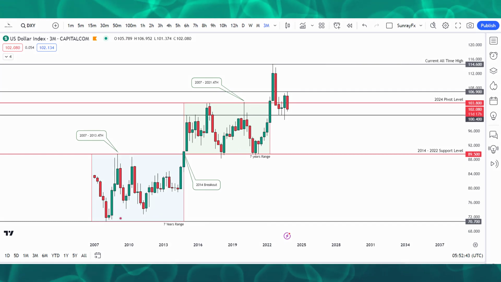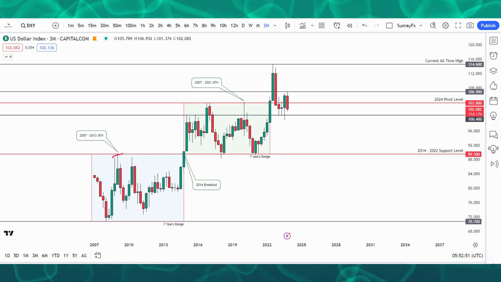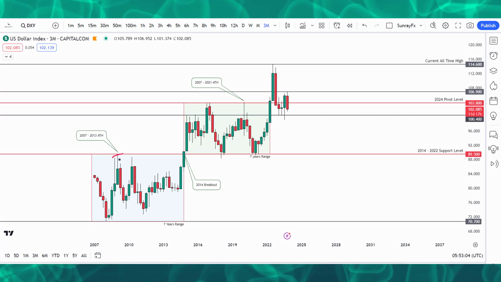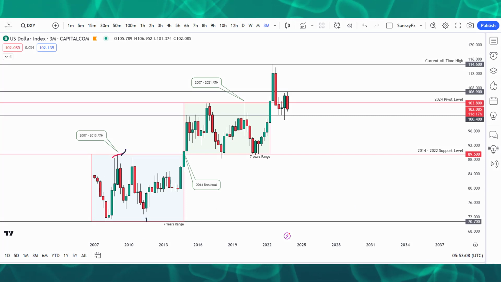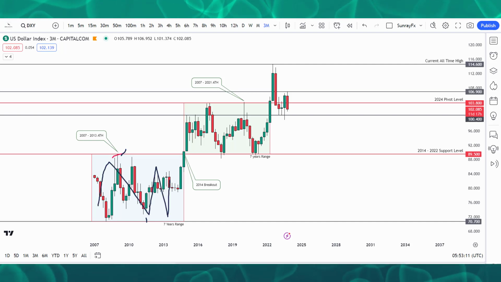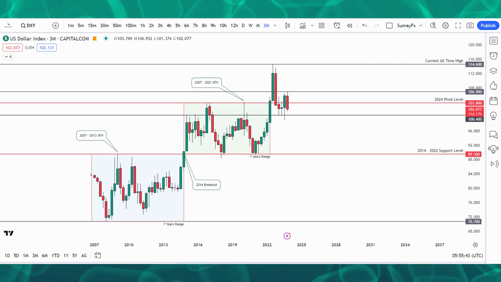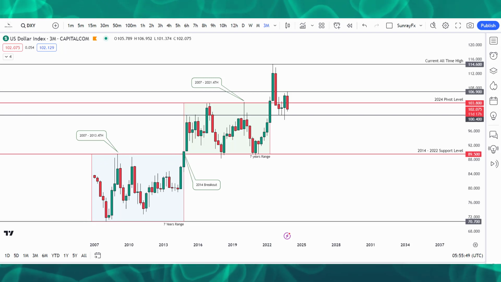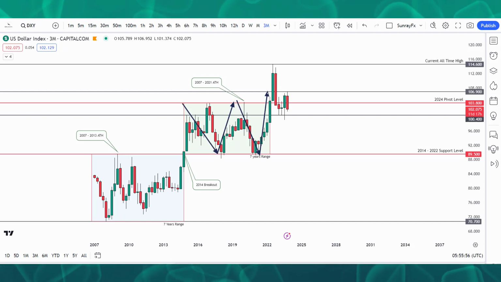You can see that right from the inception of this chart, 2007, this is the high that we have on DXY, the level 89.50. From this 89.50 to 70.70 it was a ranging movement for about 7 years. You can see that in the first 7 years we saw the up and down on DXY, and in 2014 the market broke out to the upside. After the market broke out, it ranged for another 7 years and then broke out in 2022. So you can see a 7 year accumulation broke out, and a 7 year accumulation again broke out.